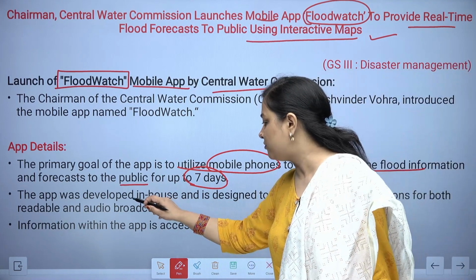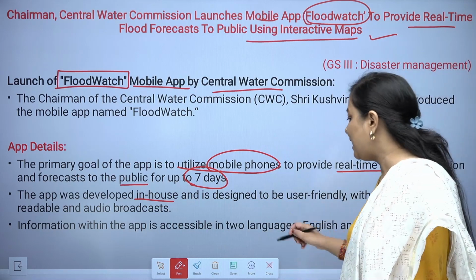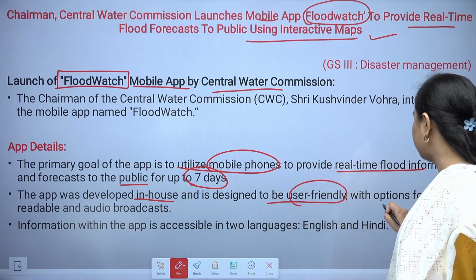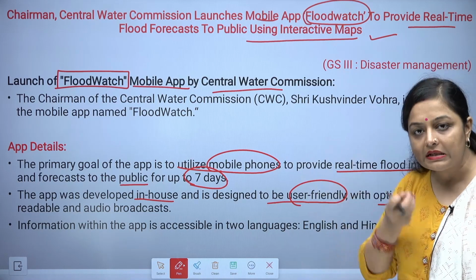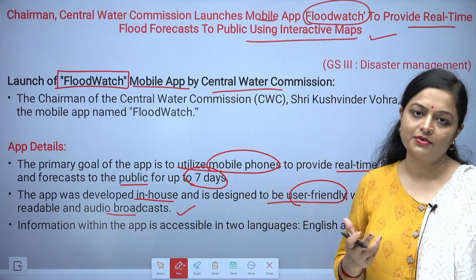The app was developed in-house, so it is the indigenous one, and is designed to be user friendly, with options for both readable as well as audio broadcast.